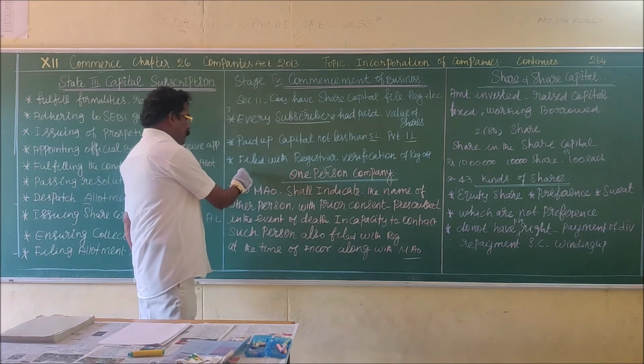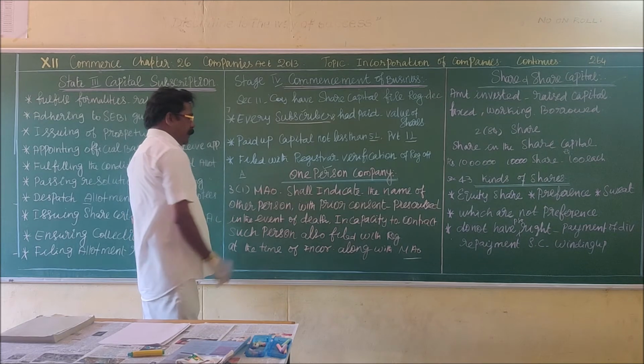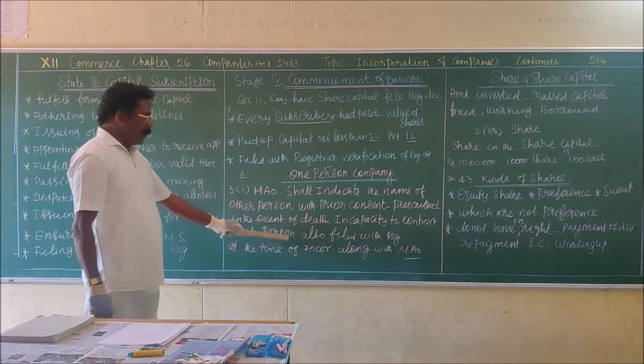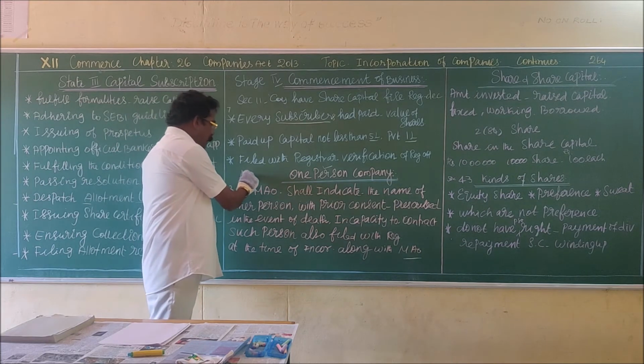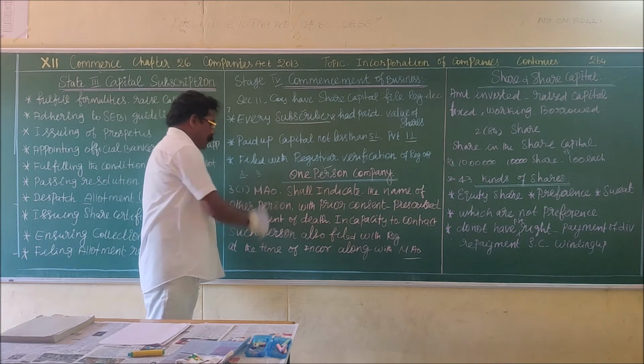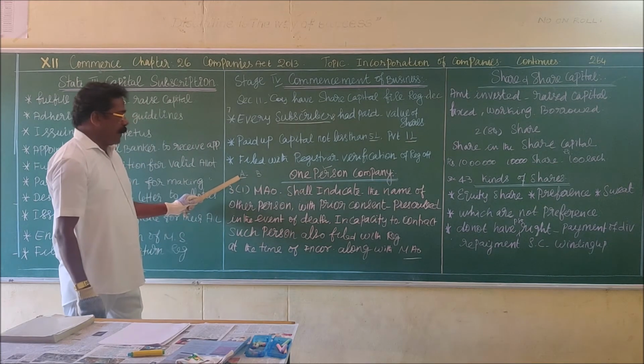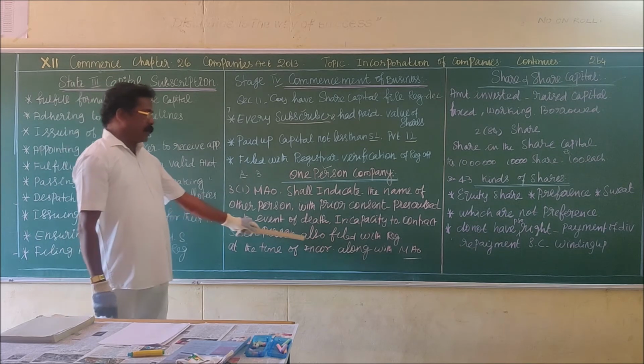I can explain with one example. A is a person, he started one company. So while filing the application form at the incorporation stage, he has to mention the other person. In the event of death of A, or if he is an incapable person to make a contract, who is the next person to engage such company?